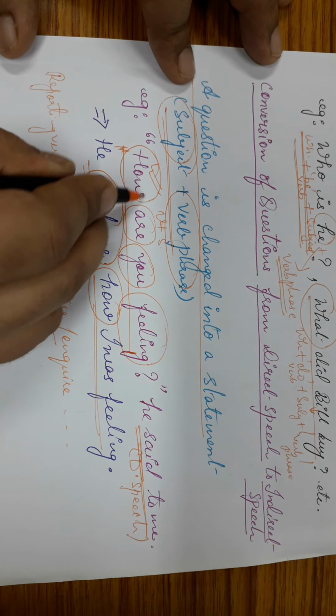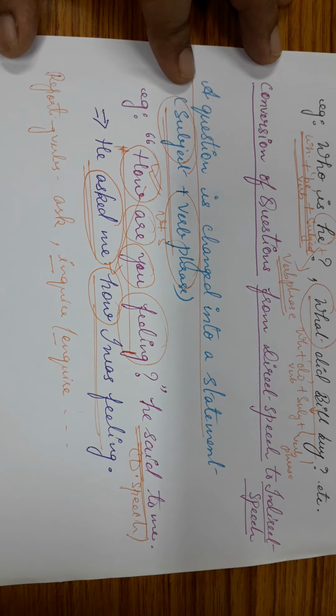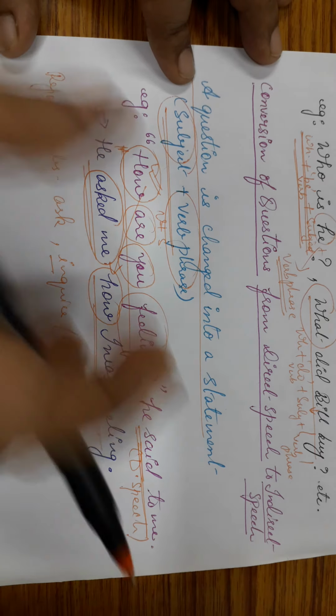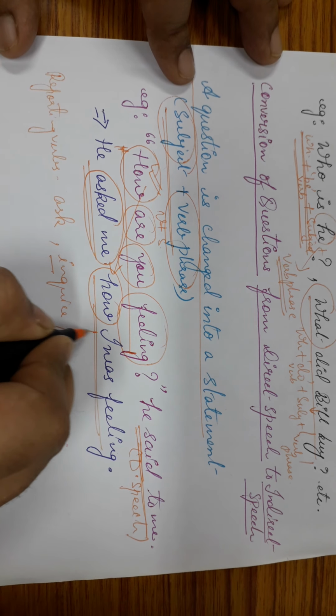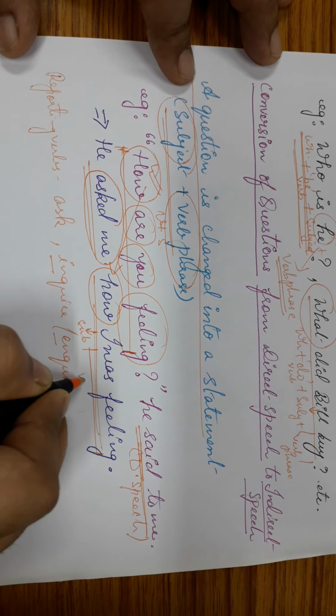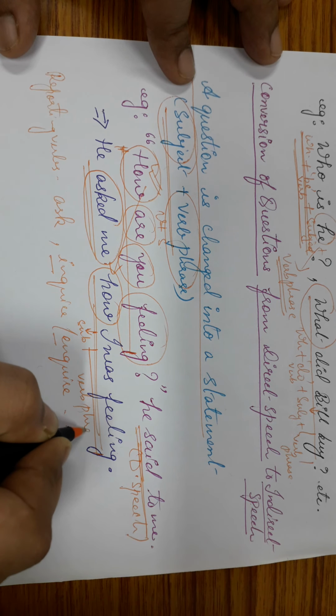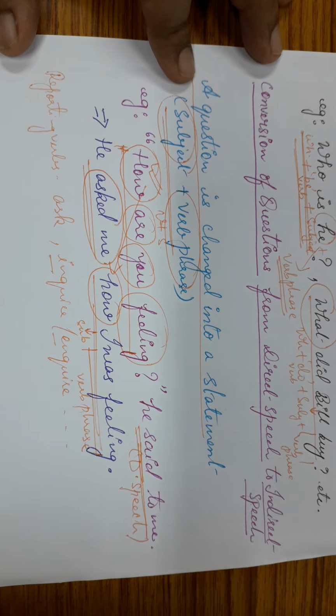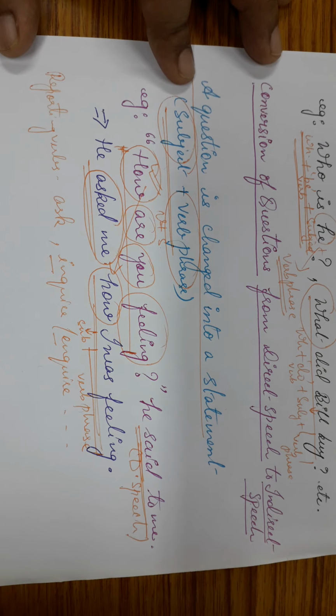Here we saw how. So here it is retained. Then now the subject pattern, the sentence pattern will be used. Here the subject will come first, followed by the verb phrase. Okay. Now there are certain changes also which have been made. What are the changes? See, how are you feeling? Now the tense of this sentence is present continuous.